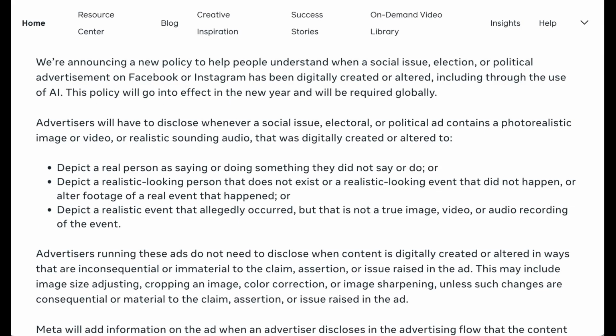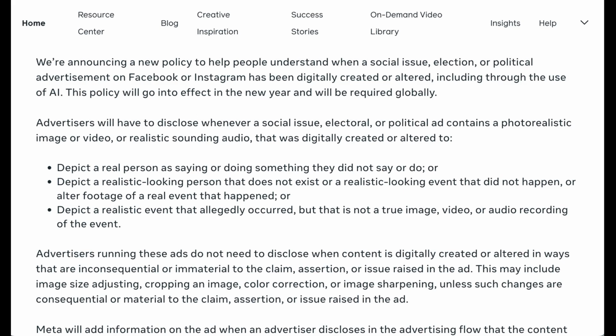In the blog post, they expand exactly what they're talking about. They want disclosure when something was altered or created to, quote, depict a real person as saying or doing something that they did not say or do, depict a realistic-looking person that does not exist, or a realistic-looking event that did not happen, or alter footage of a real event that happened, or depict a realistic event that allegedly occurred but that is not a true image, video, or audio recording of the event. Basically, they want to minimize confusion around what's real and what's not, particularly in the sensitive areas around the elections.